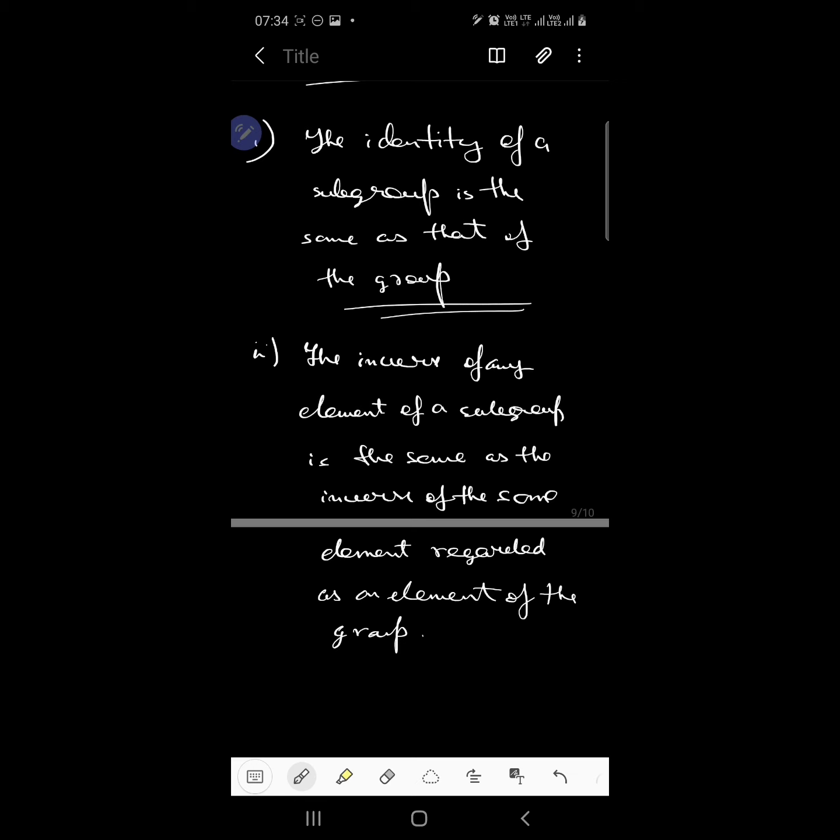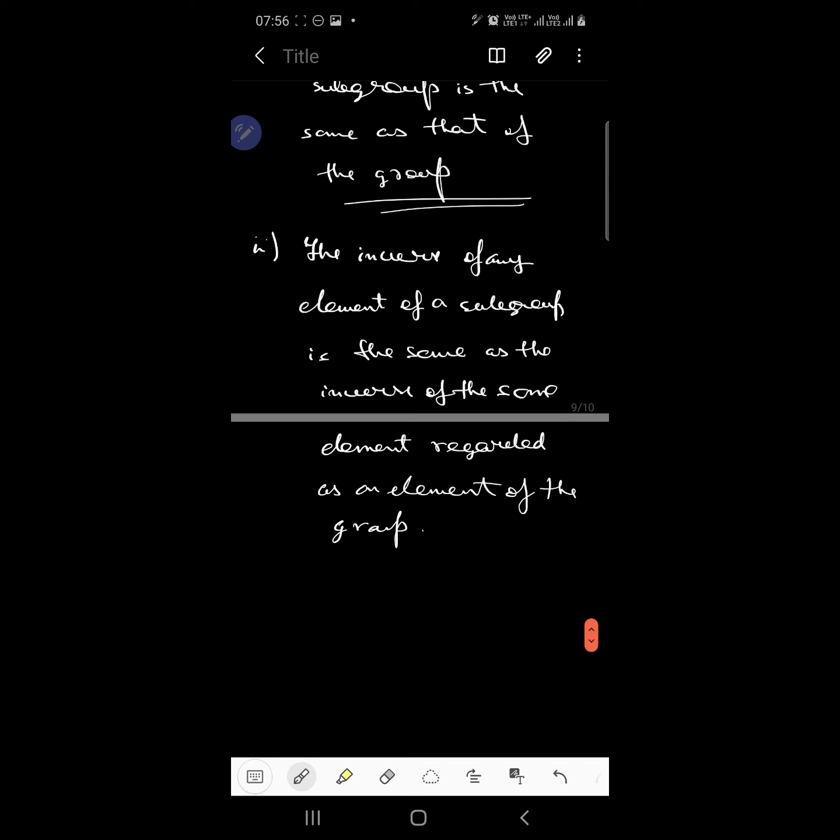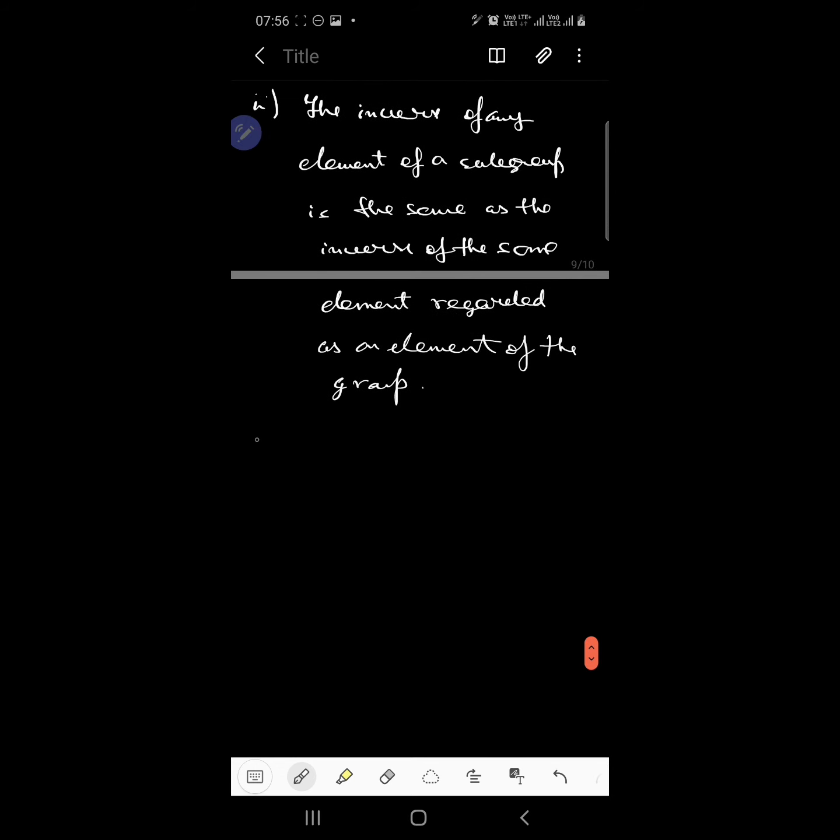This is also pretty easy to understand, right? We are carrying the same elements which form the group to a subgroup. So whatever inverse we had in the group, we have the same inverse in the subgroup, right? Because the properties are being carried from the actual group to the subgroup itself. So next we talk about the third theorem.